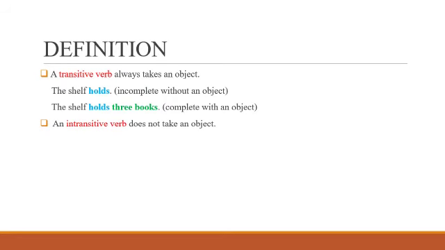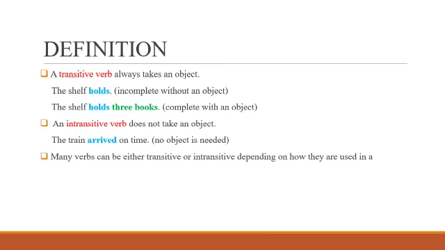An intransitive verb does not take an object. The train arrived on time. Here the train is the subject, arrived is the verb, and we do not require any object here. So, arrived acts as an intransitive verb because it does not require any object. Many verbs can be either transitive or intransitive depending on how they are used in a sentence.